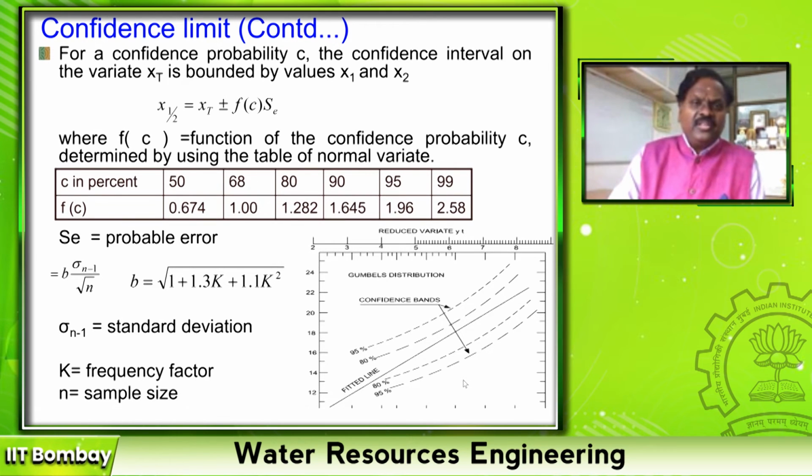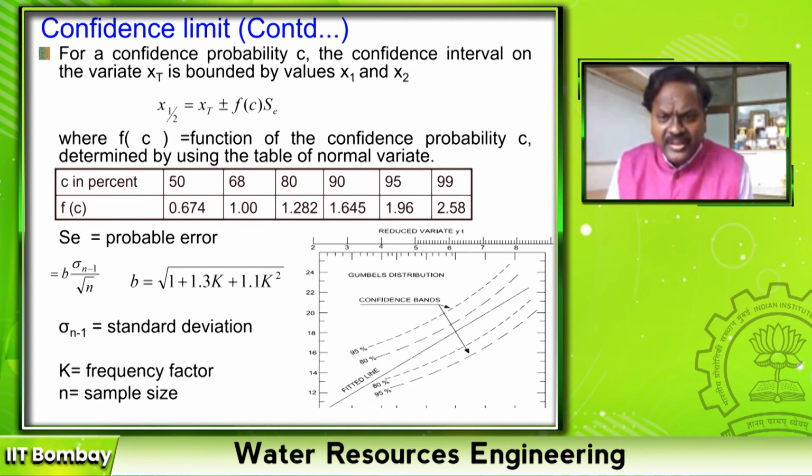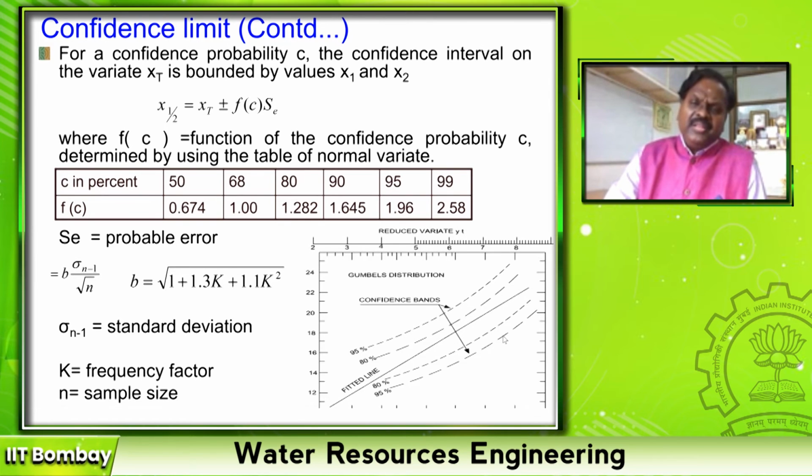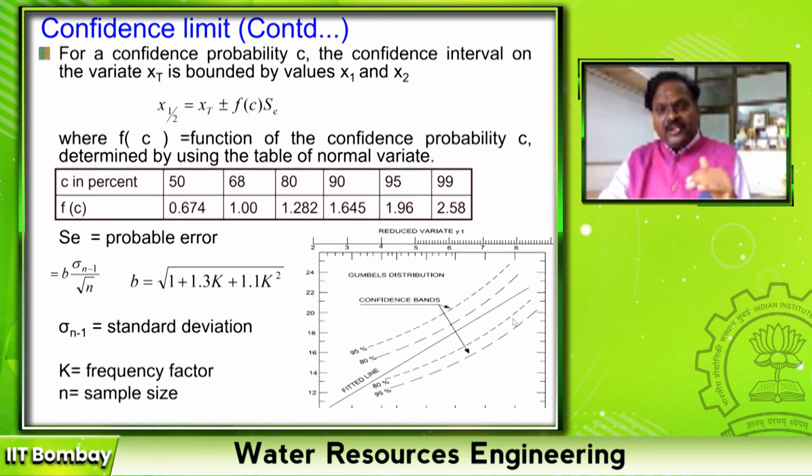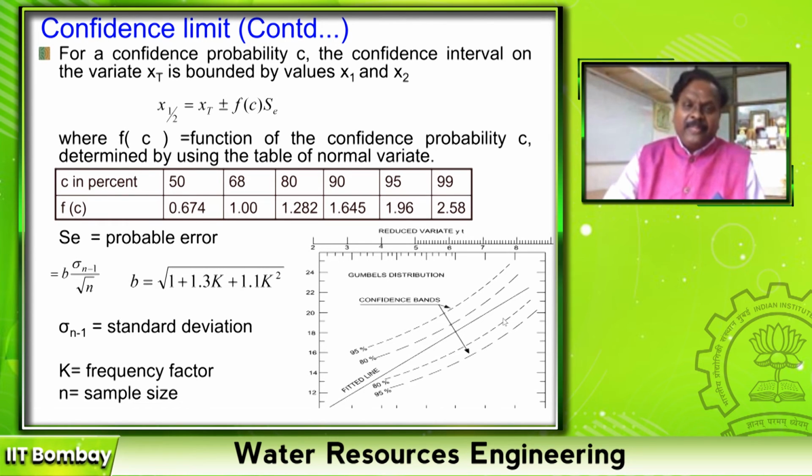So that is confidence limit estimation in the estimation of flood magnitude for a given return period T. Mostly we say that this is the design discharge, but actually we will be designing with the confidence limit. But while operating the reservoir for flood studies, we will work with the lower limit. Once my flood level reaches the lower limit of the confidence limit, then we start operating the dam. That is for safety, and this is for construction purposes, right?